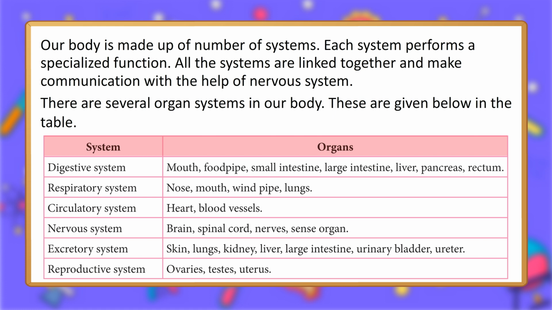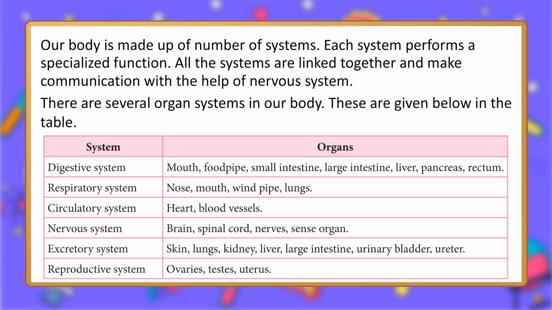System, organs. Digestive system: mouth, food pipe, small intestine, large intestine, liver, pancreas, rectum. Respiratory system: nose, mouth, windpipe, lungs. Circulatory system: heart, blood vessels.